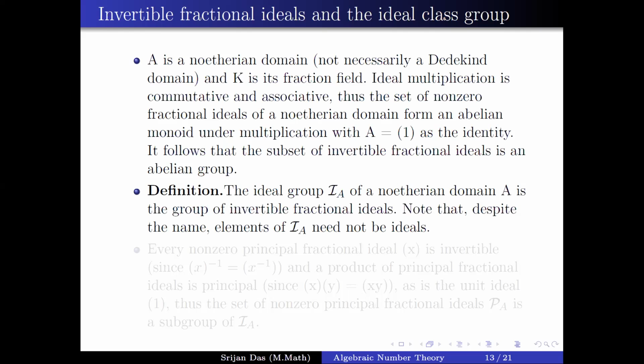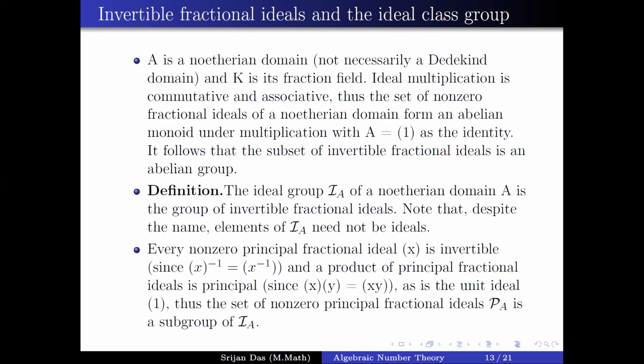The ideal group I_A of a Noetherian domain A is the group of invertible fractional ideals. Note that despite this name, the elements of I_A need not be ideals. We call this the ideal group, but this is actually the group of invertible fractional ideals.